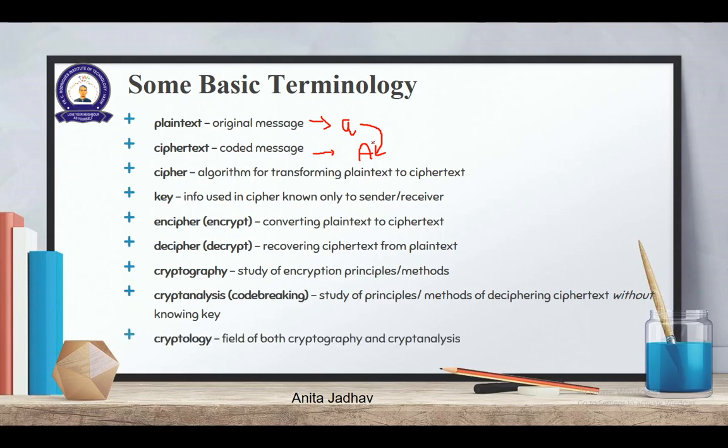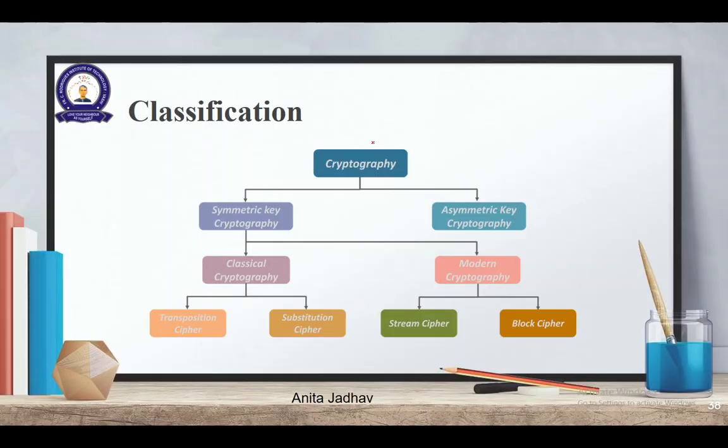Cryptanalysis. What is cryptology? Both cryptography and cryptanalysis, because you are learning how to code your messages and how to decode your messages. Now in general the classification: cryptography is the main branch. We have symmetric key cryptography and asymmetric key cryptography.